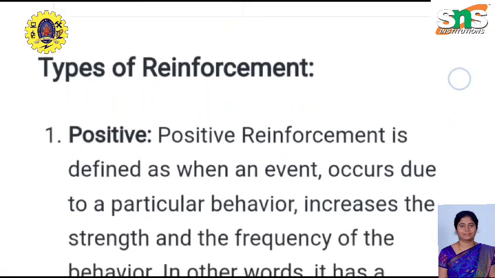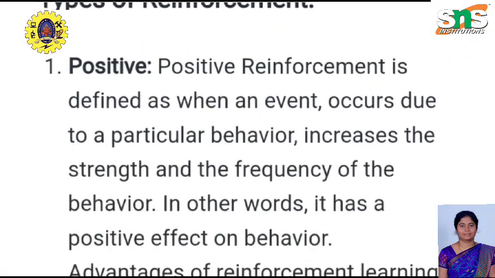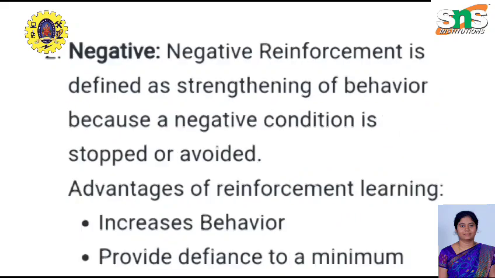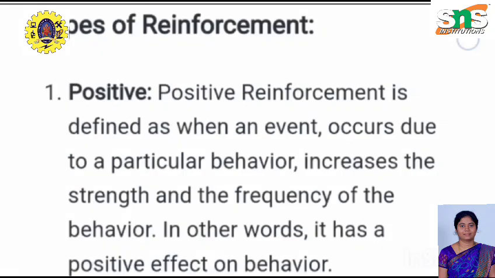Types of reinforcement. There are two major types of reinforcement: positive reinforcement and negative reinforcement. Positive reinforcement is defined as when an event occurs due to a particular behavior and increases the strength of that behavior. That is, the feedback will be a reward, which maximizes performance and sustains change for a long time. Too much reinforcement can lead to an overload of states and diminish the result.